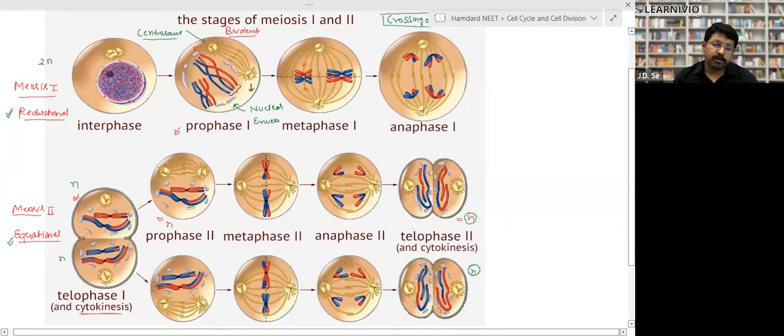After telophase, prophase second comes again. In prophase second, the centrioles again move to the opposite poles, right? Formation of monovalent takes place, right? The nuclear envelope disappears. In metaphase, both chromosomes remain arranged at the metaphasic plate. In anaphase, both chromosomes separate and are pulled to opposite ends. In telophase, both reach the opposite poles, a new nucleus forms, and then a new cell forms. So in meiosis, formation of four daughter cells takes place from a mother cell, right?